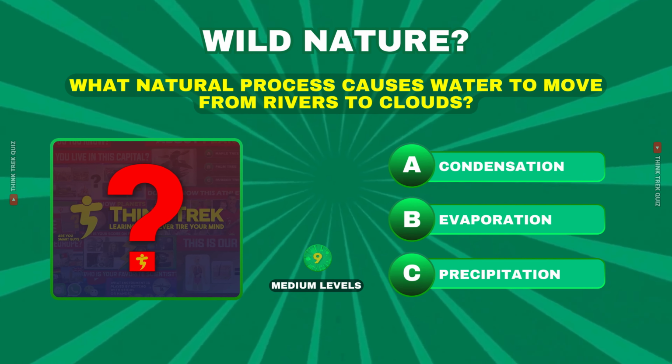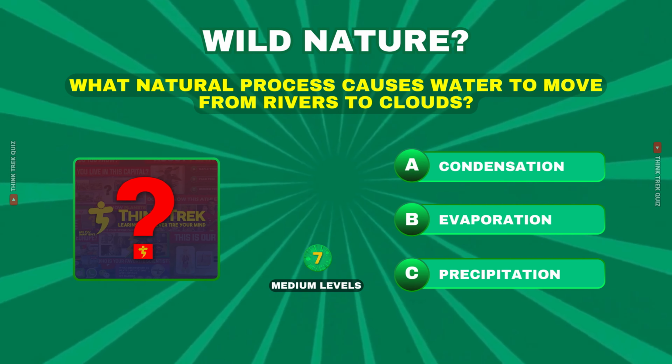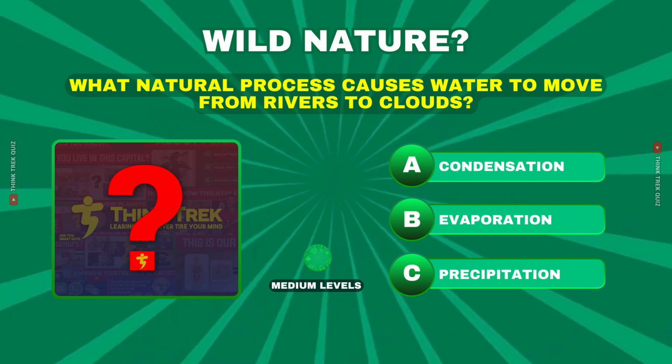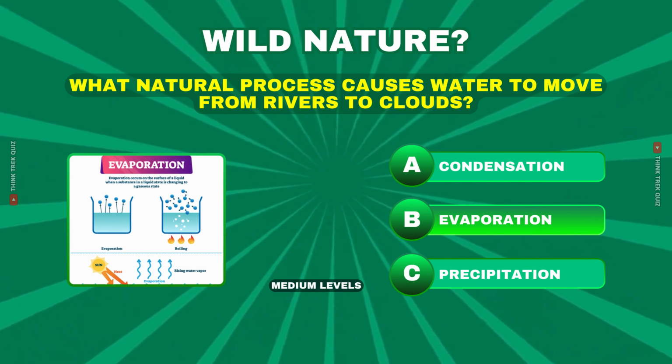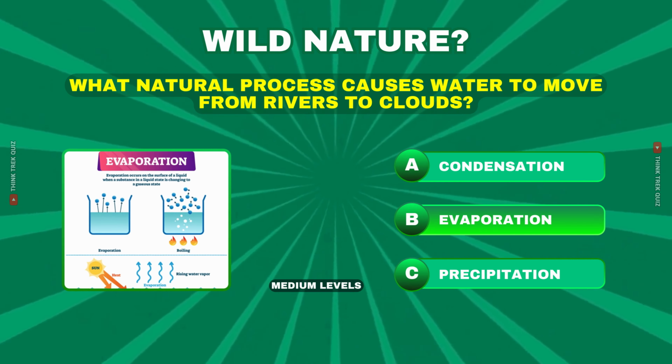What natural process causes water to move from rivers to clouds? Condensation, evaporation, or precipitation? Come on, don't be confused. Very good, the answer is B, evaporation.